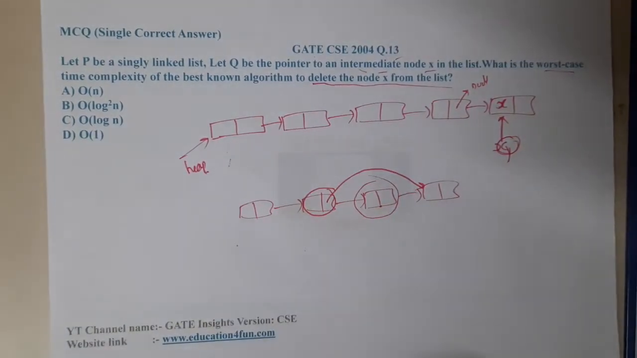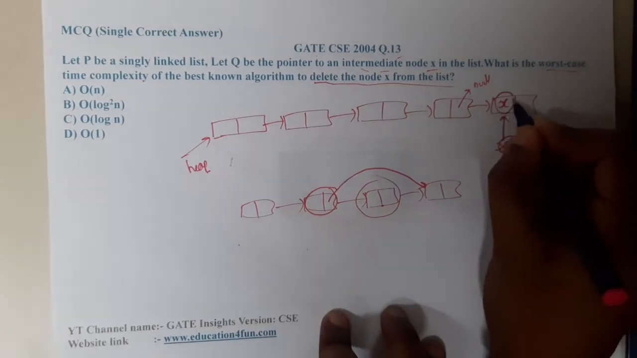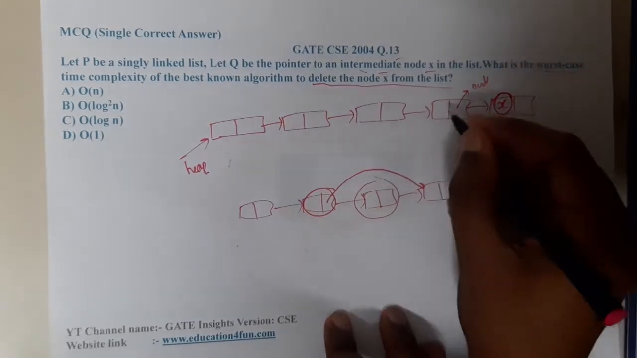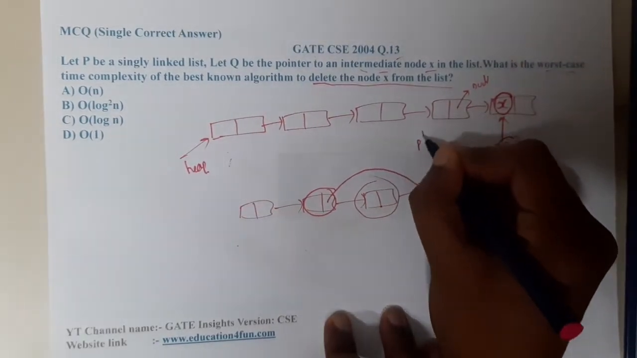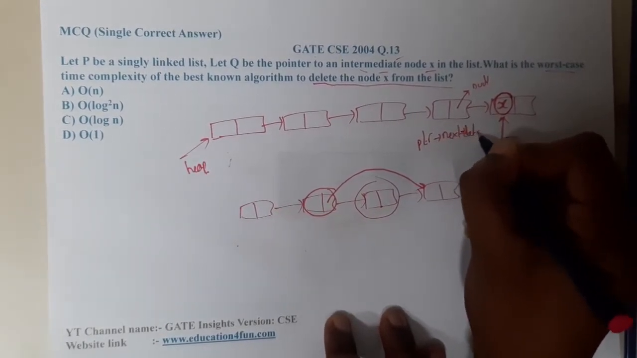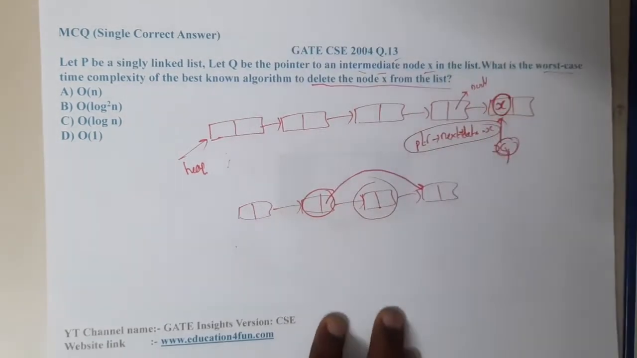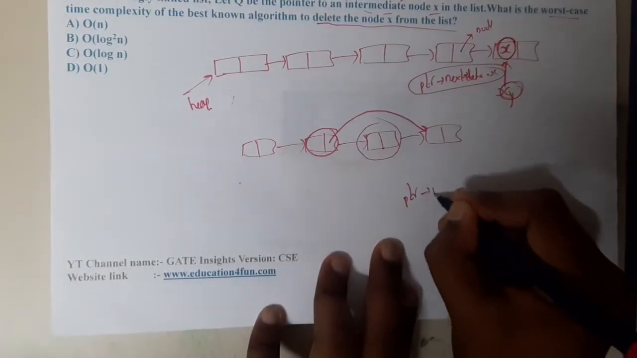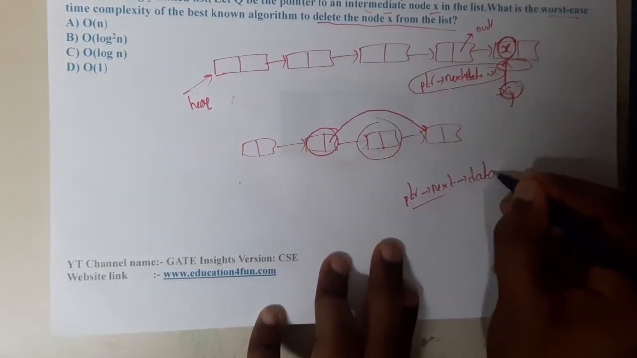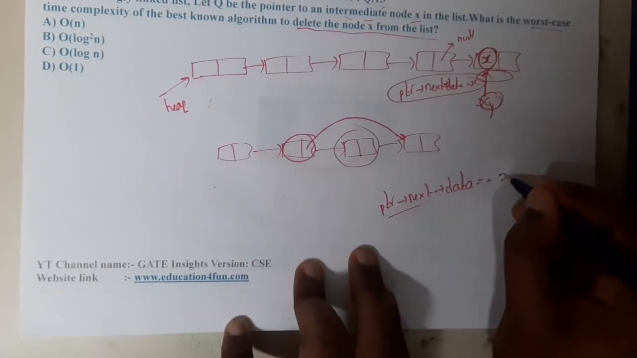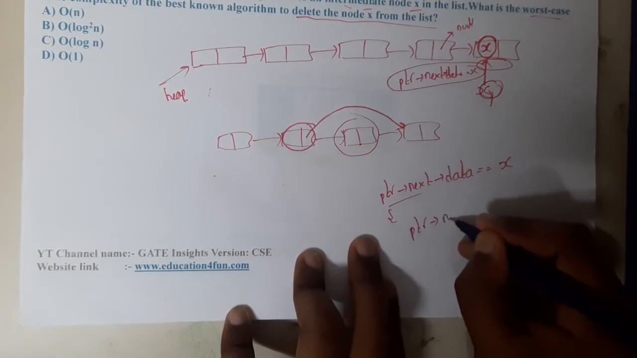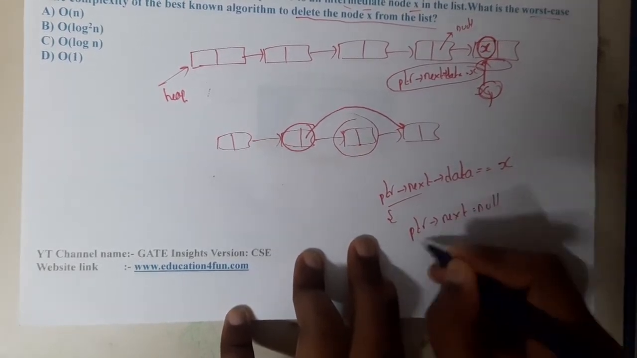The simple blind solution is to go and search for this X, guys. And if you find the X in the next field, basically you will be writing it in this way: wherever you are, ptr next data is equal to X. At this point you will stop, guys. Where your ptr has some next, you will be getting the address of this value. If that data is equal to X, at that time you will update your pointer. So ptr's next is equal to null. In this way you will update, guys.